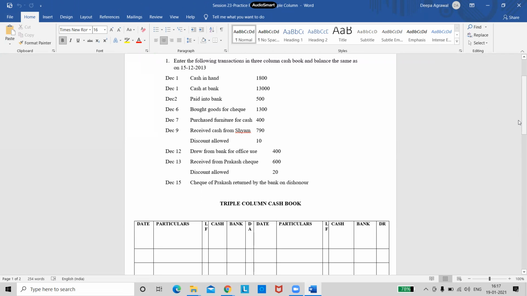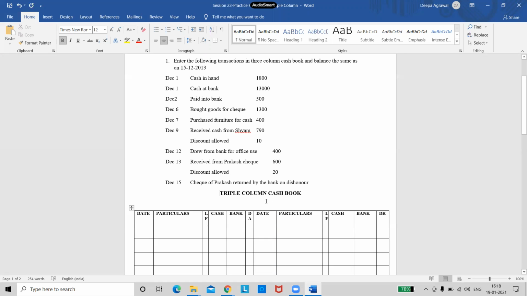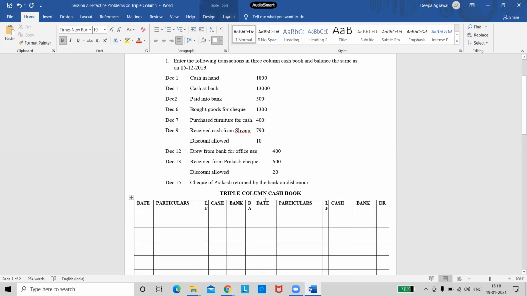See, I'm done with the pro forma. Date, particulars, I've taken a very small column for LF because we hardly write anything there. Cash, bank, and then discount allowed column. Again, date, particulars, LF, cash, bank, and the discount received column. You will not be able to do it in the vertical form in the notebook. Put your books in horizontal form and then draw the pro forma because it's a huge pro forma.